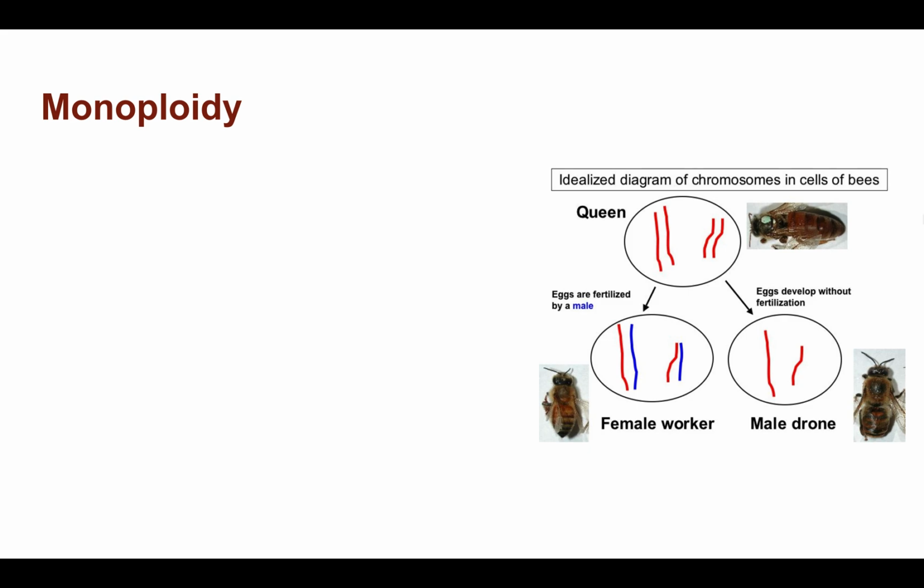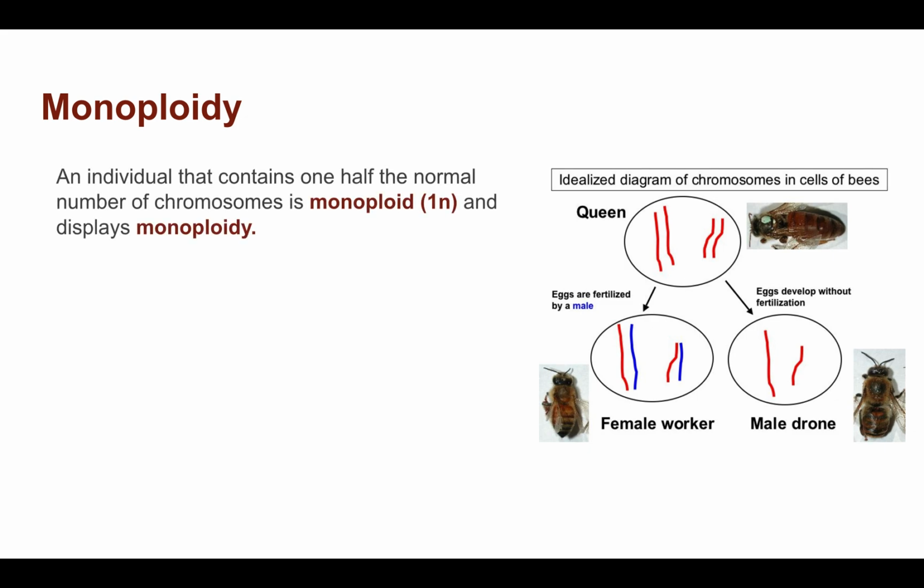We've looked at this idea of monoploidy already when we looked at haploid male bees during parthenogenesis in asexual reproduction. Looking at it here in terms of chromosome numbers, we're going to talk about monoploidy. So an individual that contains 1/2 the normal number of chromosomes is monoploid. So it's got one N.